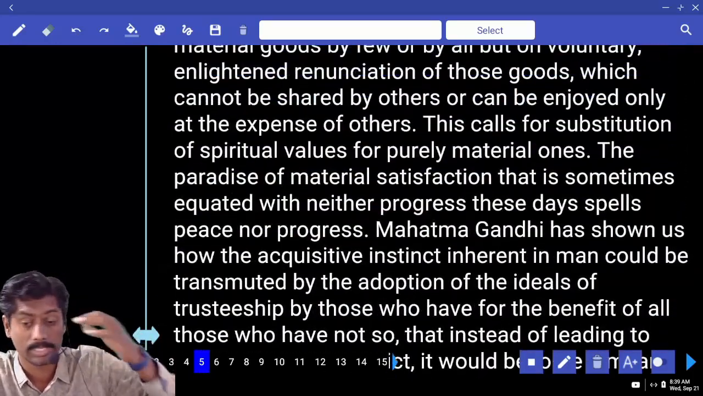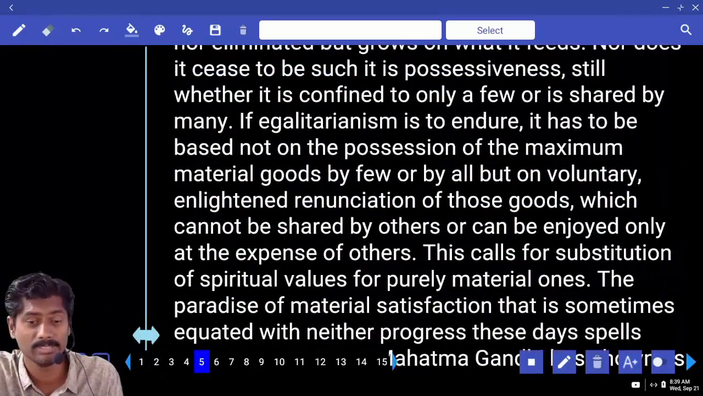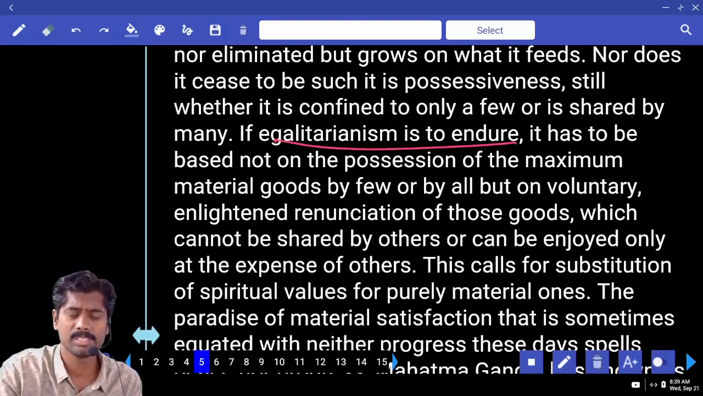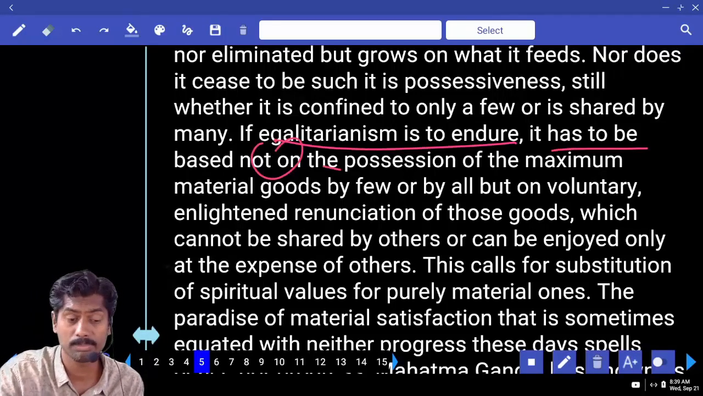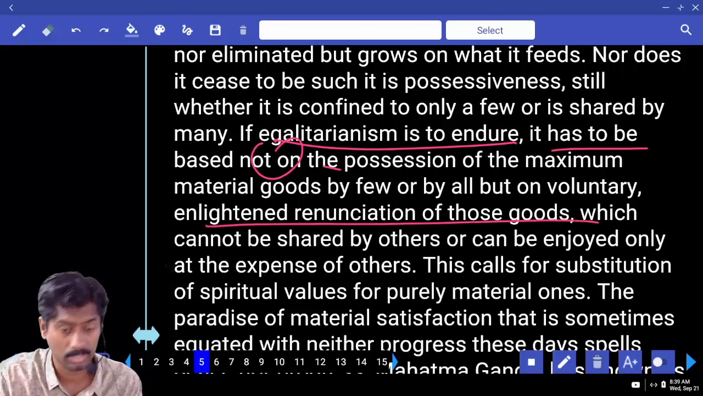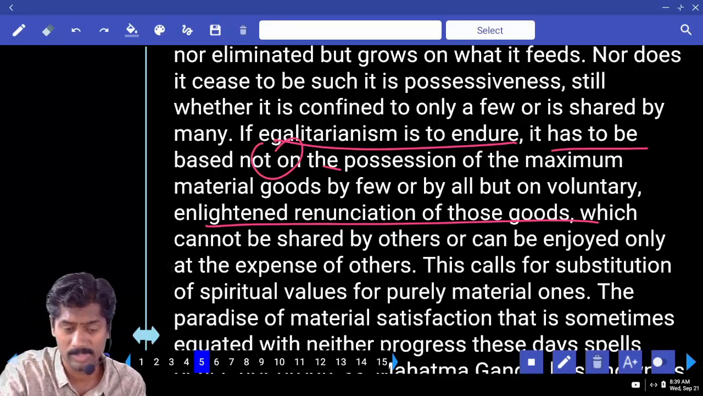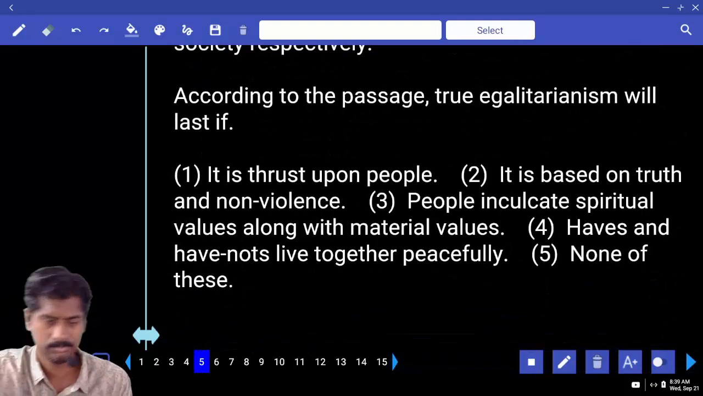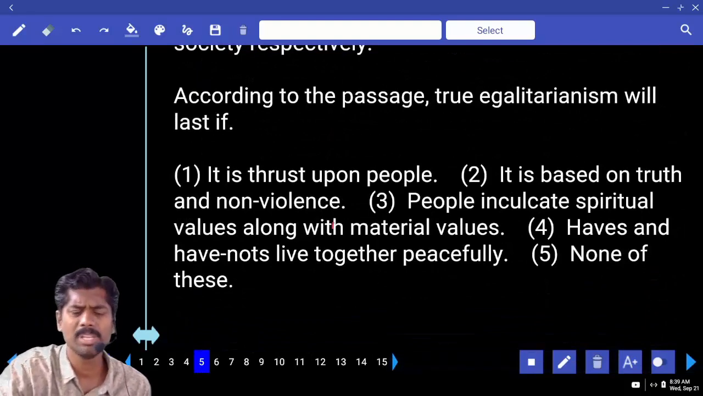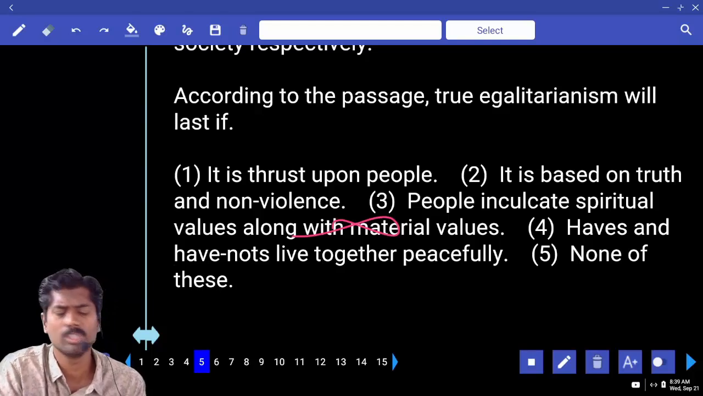Just now we have seen, right? We read it at the first question. If egalitarianism is to endure, it has to be based not on the possession of maximum material goods, but voluntary renunciation of these goods which cannot be shared by others. This calls for substitution of spiritual values along with the material values. No. Third one, okay, spiritual, but material, no.